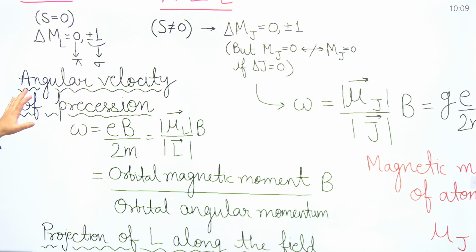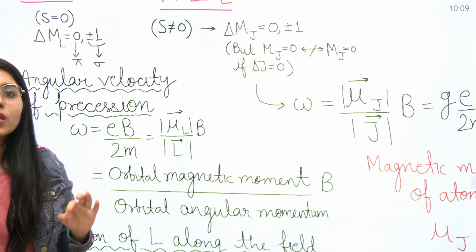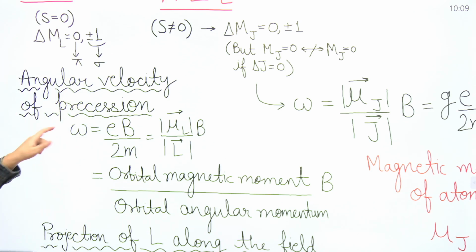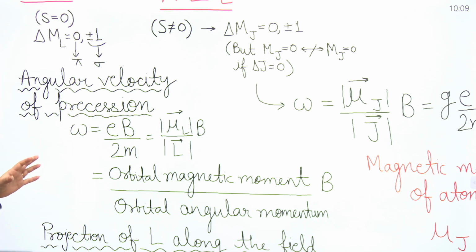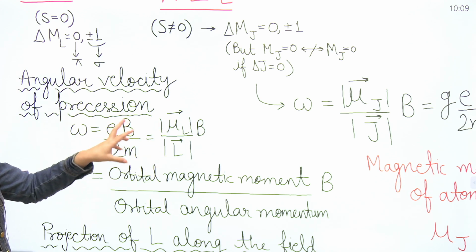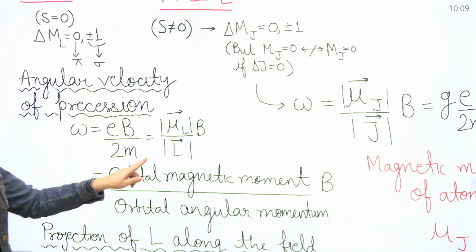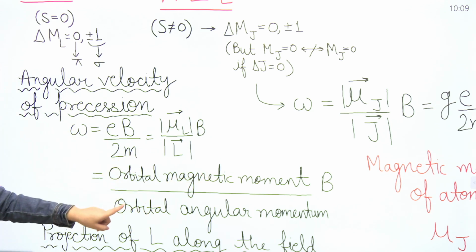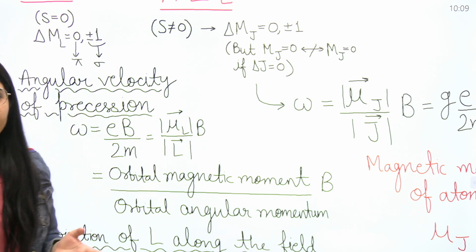After this, if we talk about the angular velocity, as per Larmor's theorem, you are going to have this omega expression which is equal to eB upon 2m, where B is the magnetic field which has been applied, and this expression will be equal to mu_L upon L, magnitudes considered here, into B, where mu_L is the orbital magnetic moment and L is the orbital angular momentum. Clear? And B is again the applied magnetic field.